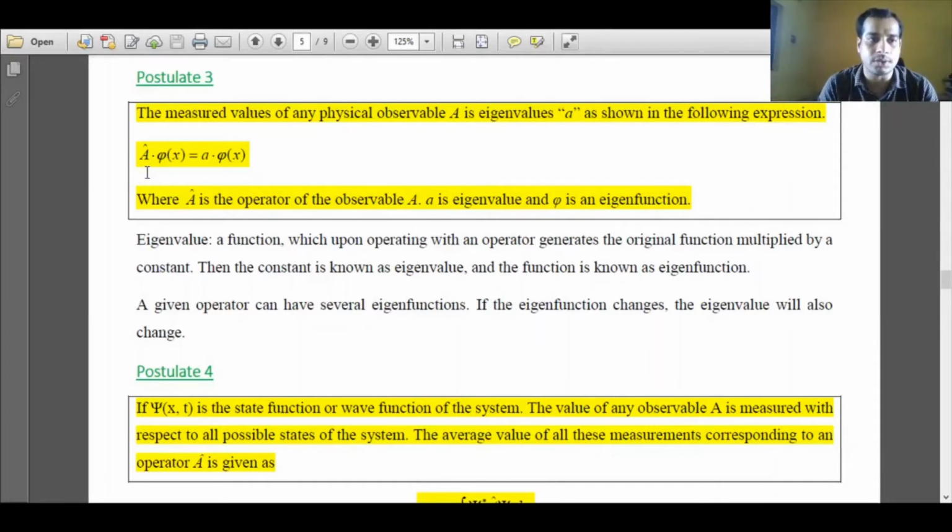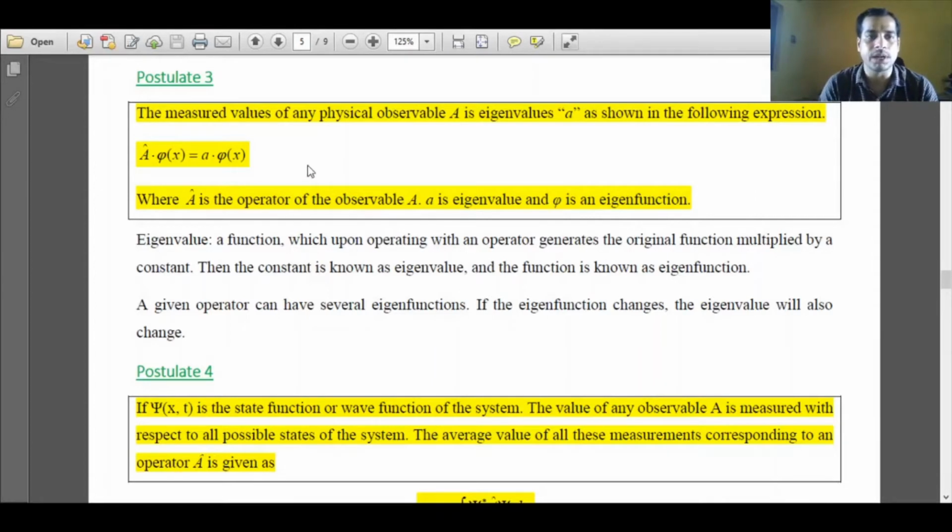Suppose the quantum mechanics operator is A and it acts on a function phi x, then it generates the eigenvalue small a and the same eigenfunction phi x. If this condition is satisfied, then we can say that small a is the eigenvalue of the operator A for any particular observable associated with the quantum mechanics.